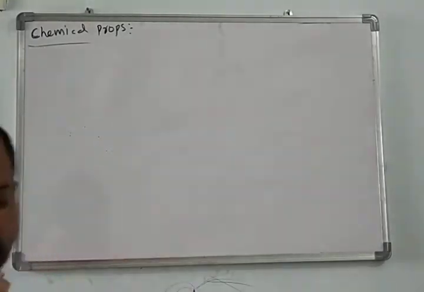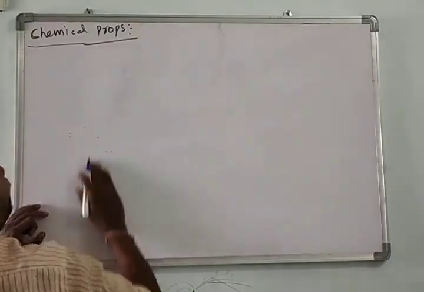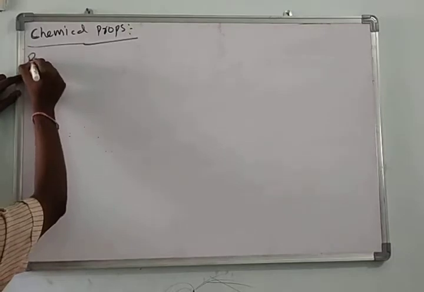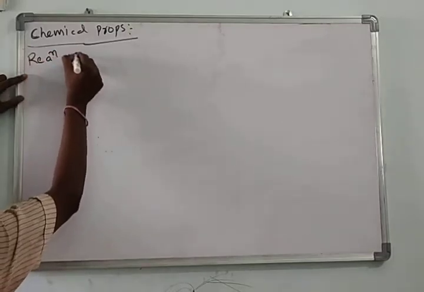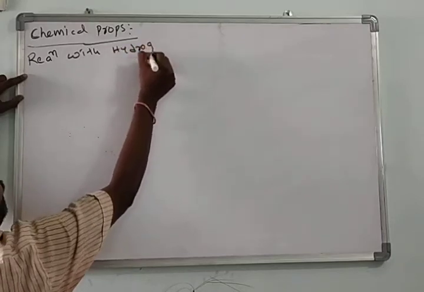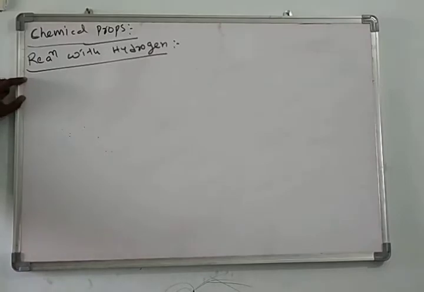Here we have the important chemical properties of 17th group elements. First chemical property: reaction with hydrogen.